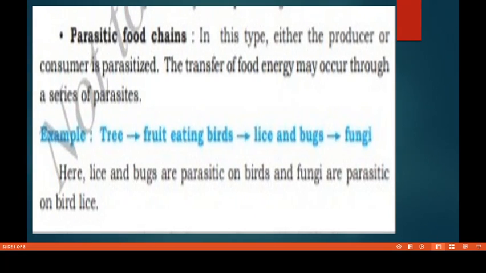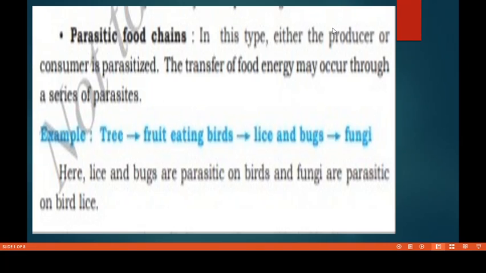Okay, then the third one is the parasitic food chain. So you already studied what parasites are, right? Who are the parasites? The one who is dependent on the other for their food. So in this type, either the producer or consumer is parasitized.